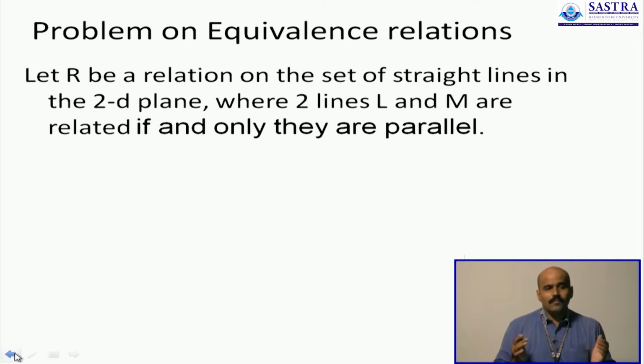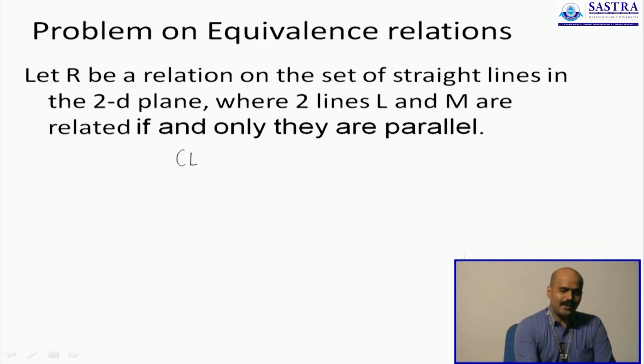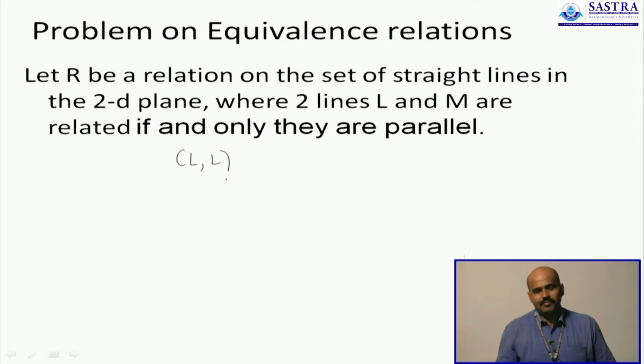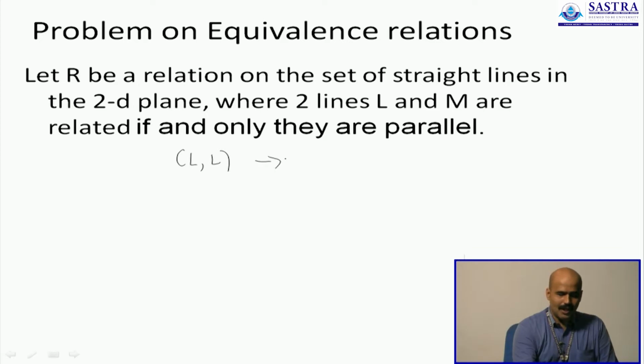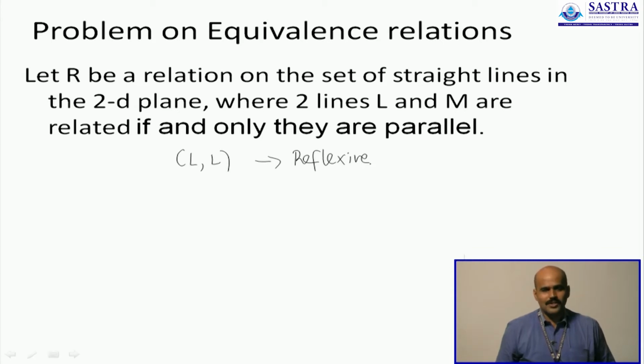Now can this relation be reflexive, which means can you ever find an ordered pair which has a line paired up with itself? Can a line be related to itself? Can a line be parallel to itself? Turns out to be yes. Every line is parallel to itself, and therefore you will always have every line related to itself, and hence this relation R is actually a reflexive relation.